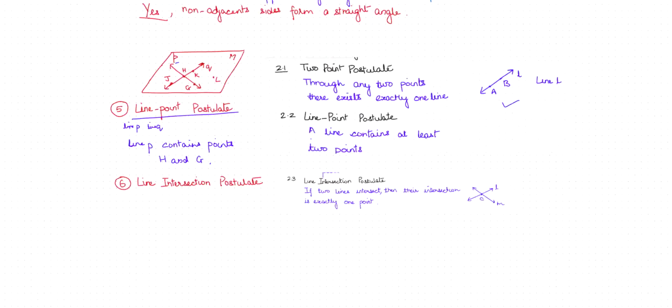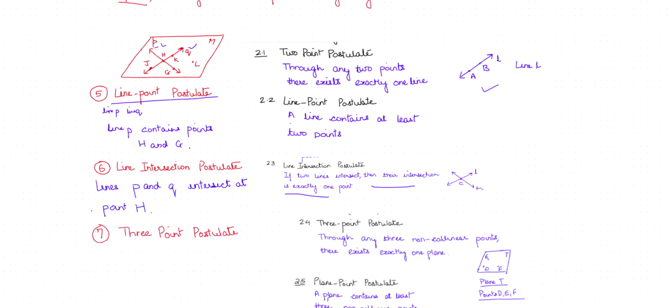So in question 6, we have to give an example of the line intersection postulate. If two lines intersect, then their intersection is exactly 1 point. We can see that line P and line Q both intersect at point H. So this is an example of the line intersection postulate.